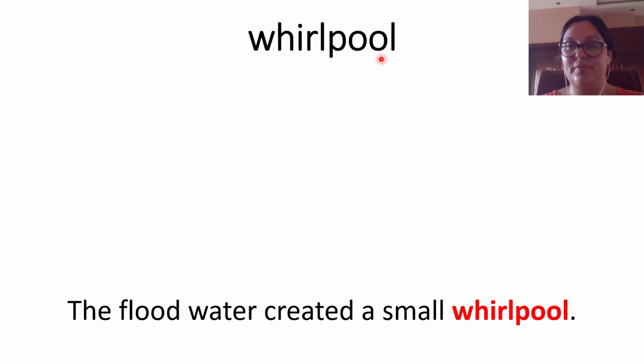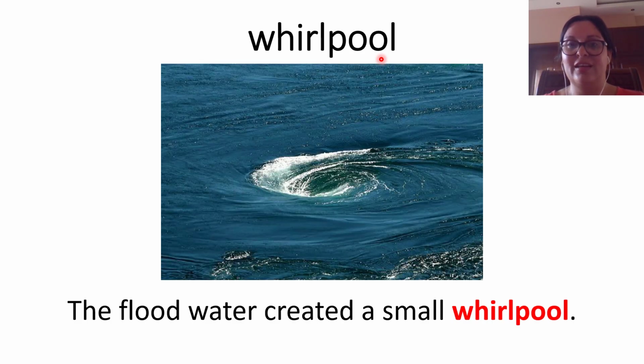Whirlpool. What do you see here? Water, right? But in here, what do you see? Like a current of water in circle, right? And this is very dangerous. If you are swimming near here, you can die if you are caught by this current. So whirlpool is a current of water in circles.